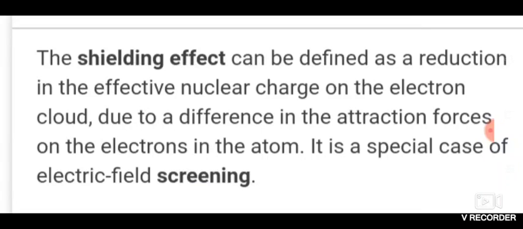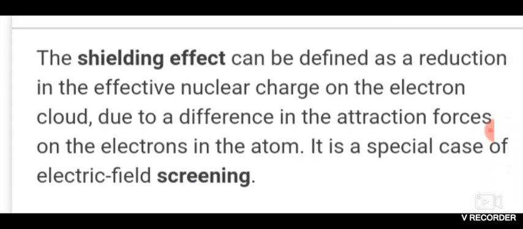What is the meaning? The nucleus has positive charge. The positive charge will attract the innermost shell, that is ground state electrons, and the next level electrons also. First of all, there will be a repulsion of charges between the electrons. Now the nucleus wants to pull all the electrons towards it.